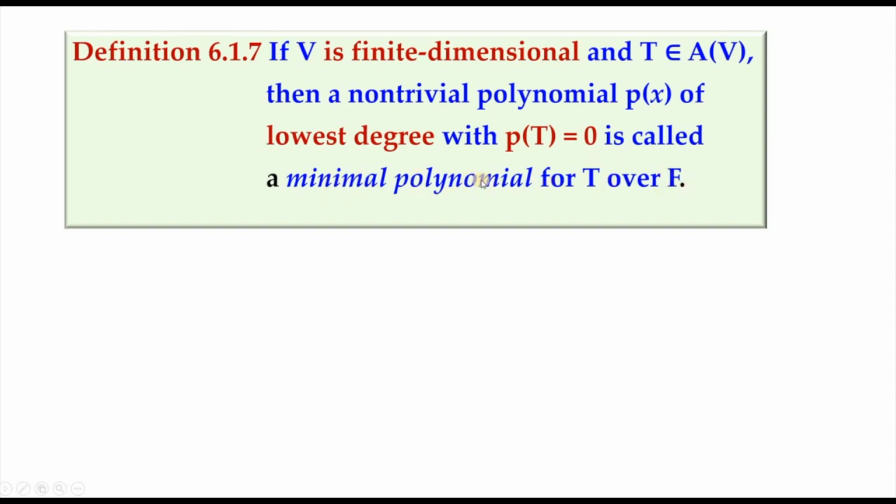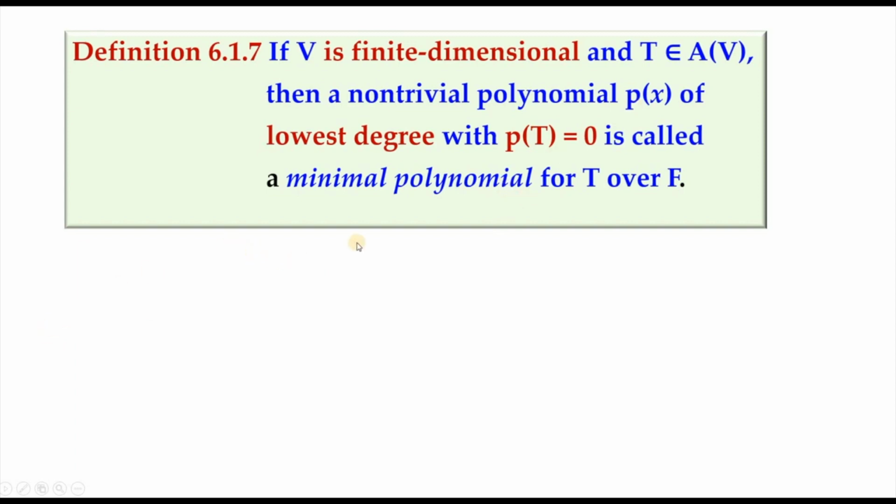So minimal polynomial means it should be a non-trivial polynomial. The degree of that should be the least, which means you cannot have any polynomial whose degree is less than the degree of the minimal polynomial, which T satisfies. So it should be non-trivial, the degree should be least, and T should satisfy that. If these are the cases, then we call p of x a minimal polynomial for T over F.